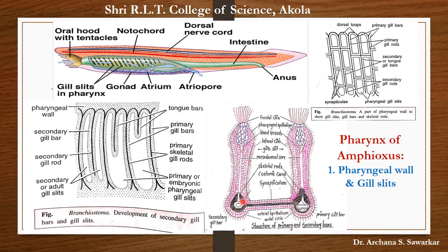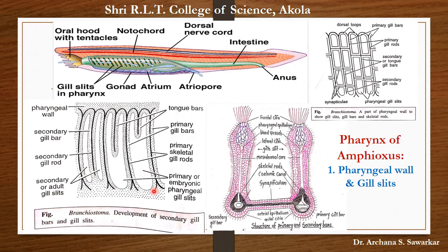Let us see the structure of gill bars. Before going to the detailed structure, first see the types of gill bar. There are two types of gill bar we can observe in this diagram. The primary gill bar and secondary gill bar. This is the primary gill bar, which encloses primary skeletal gill rod.